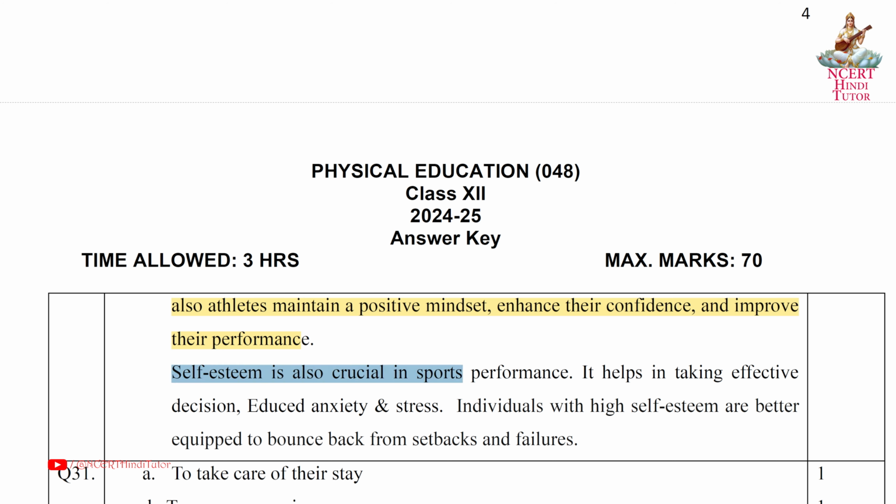Self-esteem is also crucial in sports performance. It helps in taking effective decisions, and reduces anxiety and stress. Individuals with high self-esteem are better equipped to bounce back from setbacks and failures.